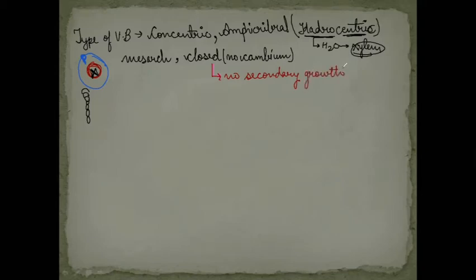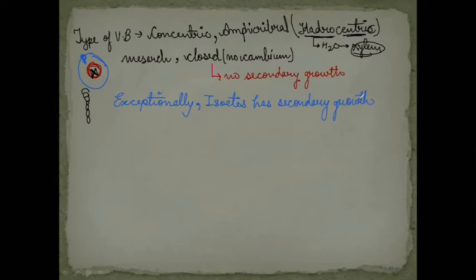Clear? But again we have an exception, and this time the exception is a plant which shows secondary growth. What is the name of that plant? Isoetes. This is a pteridophyte which has secondary growth in it. So exceptionally, Isoetes has secondary growth. Clear? You just need to remember this exception name. That's it. Why, how? We don't have to go for those questions.